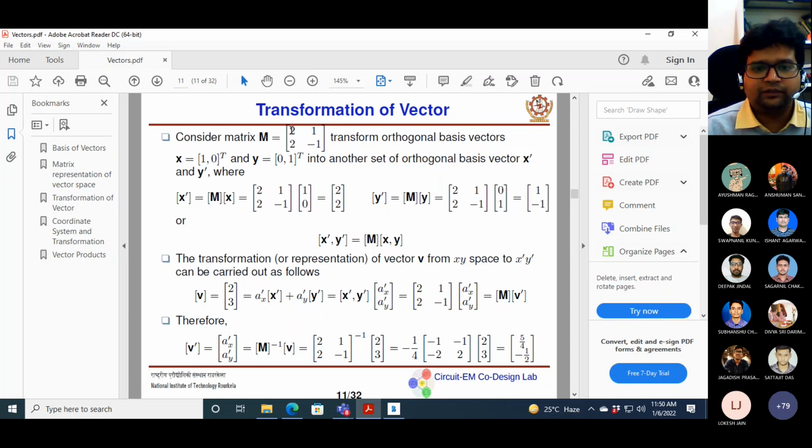If I slice this 2 and 2, this is my x prime, and if I slice 1 and minus 1, this is my y prime. Why? Because if I form a matrix with x and y, that is the identity matrix.